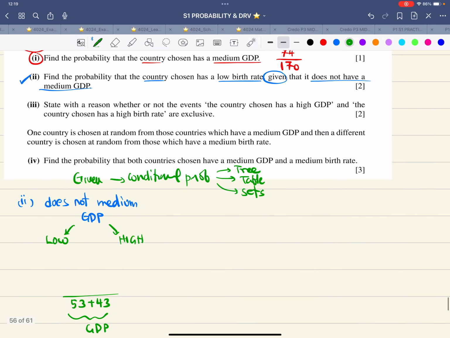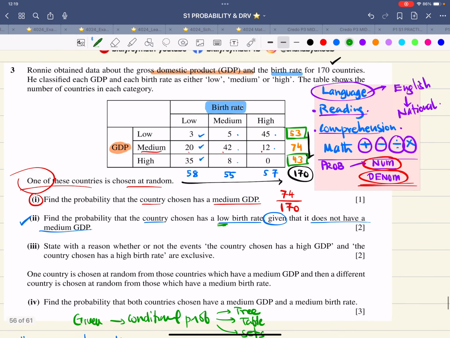But what are we looking for? We are looking for those which have a low birth rate. So basically, low birth rate out of this.